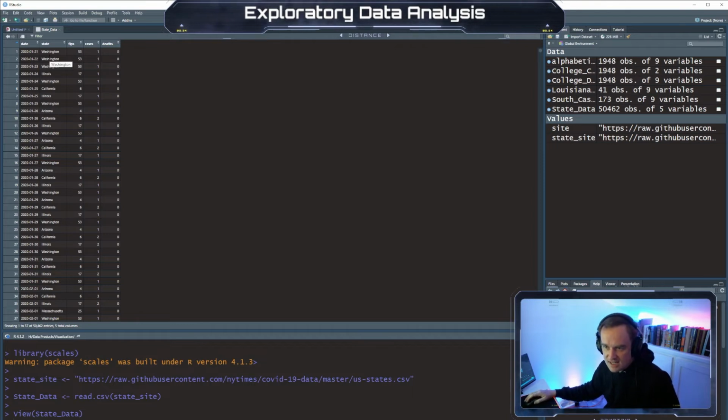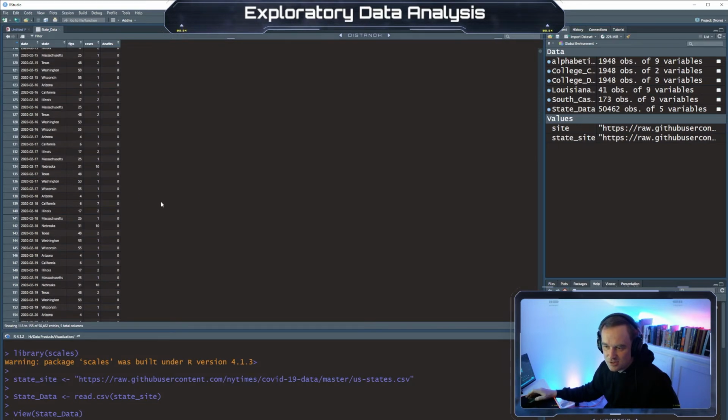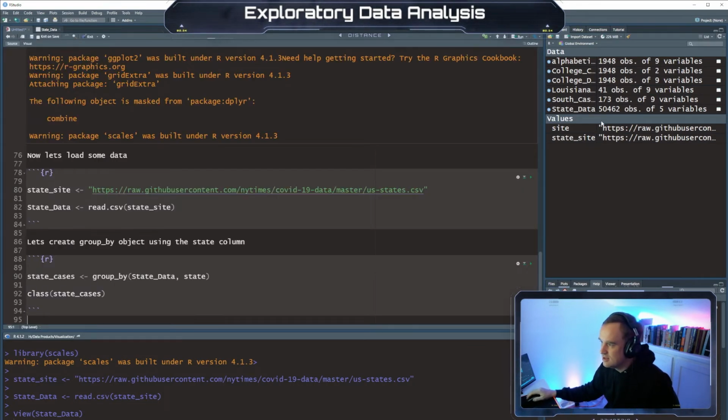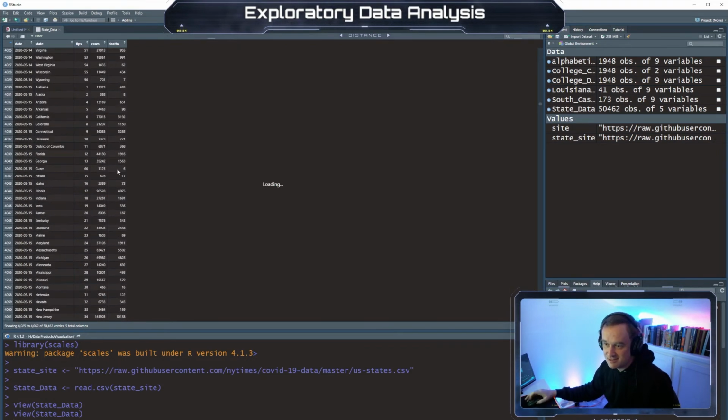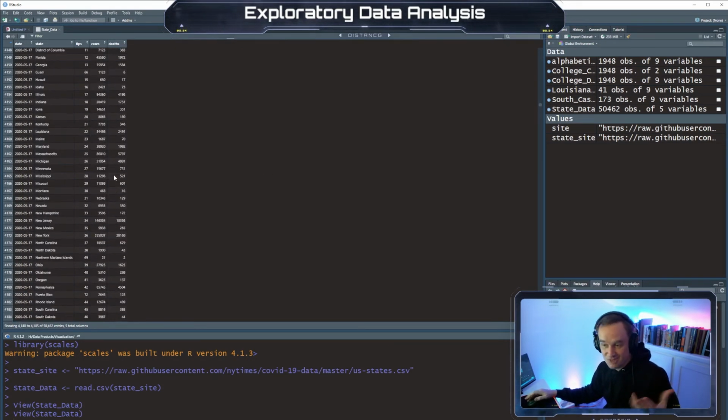In the state data here, we have the state, we have the date reported, we have the cases, and we have the deaths, right? So as you can see, very early in the pandemic, 2/12/2020, there was one case in Wisconsin and 0 deaths, but as we go further into the pandemic, you see that the deaths go way up because obviously COVID spread everywhere.